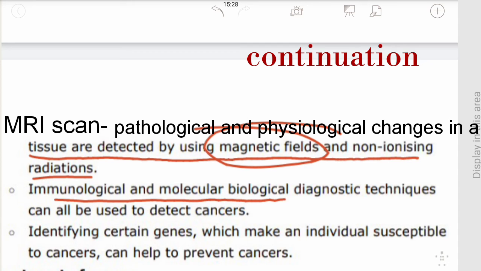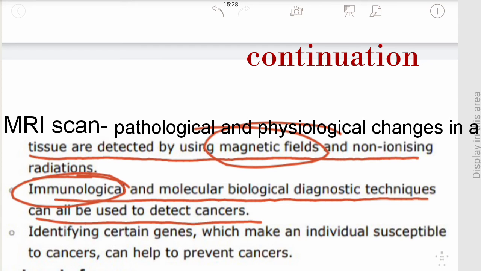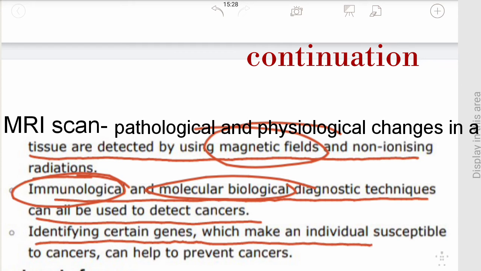Immunological and molecular biological diagnostic techniques can also be used to detect cancer. Identifying certain genes which make an individual susceptible to cancer can help to prevent cancer.